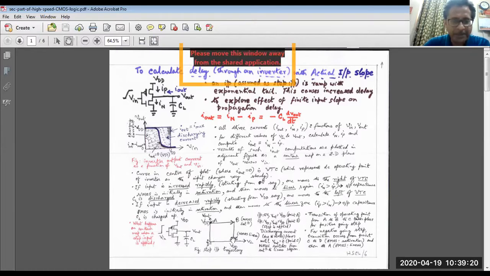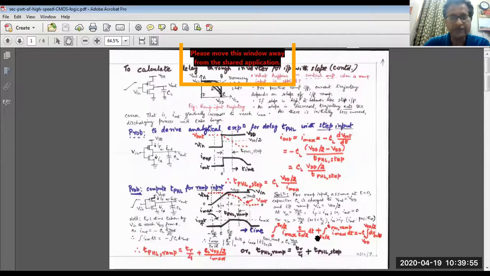Clear? So when the input voltage is, sorry, VDD, from VDD it starts falling to 0. As soon as the input voltage reaches 0, you come to point D. This corresponds to the PMOS transistor in saturation and the NMOS transistor going off. Then you go to point A, which corresponds to the input voltage being 0 and the output voltage being VDD. That puts the PMOS transistor in the linear region. Clear?